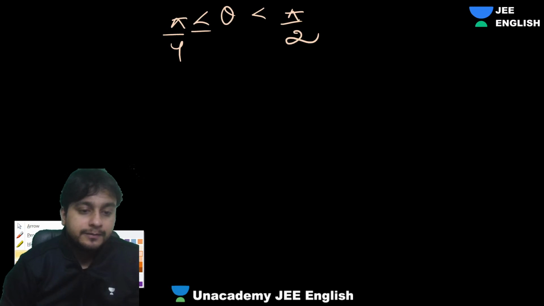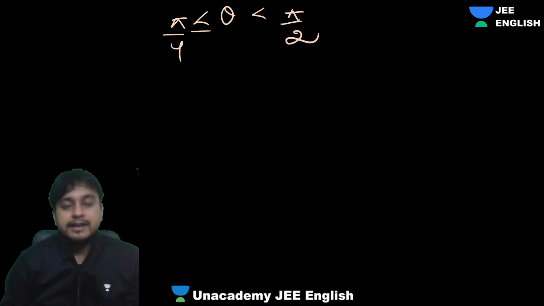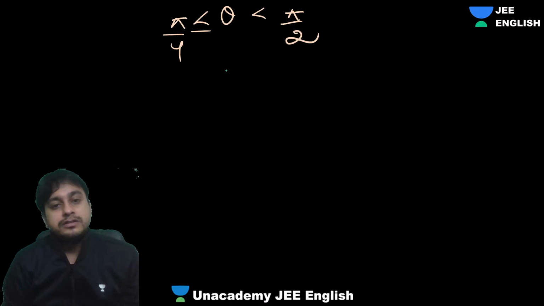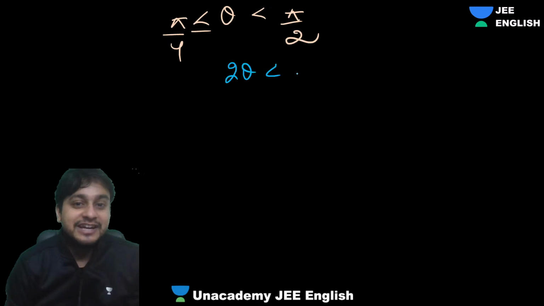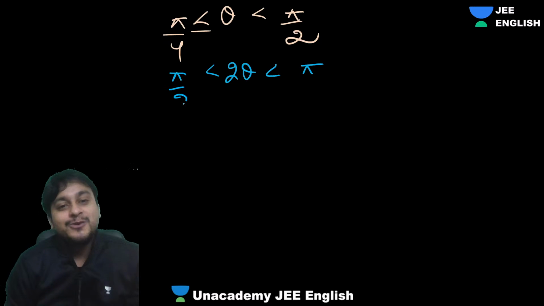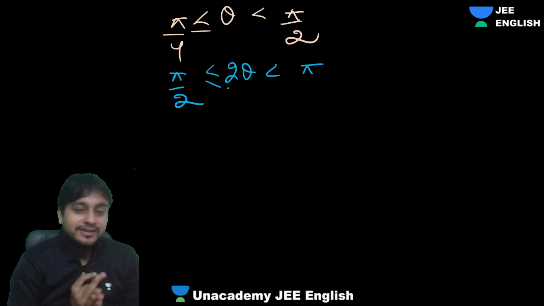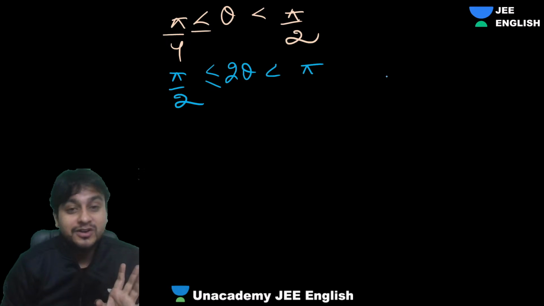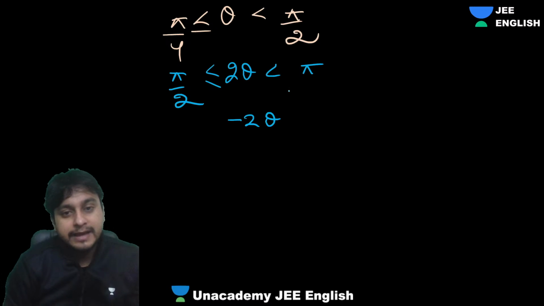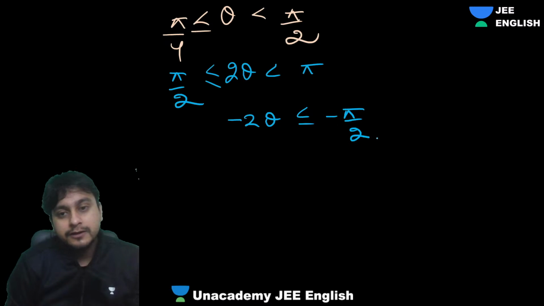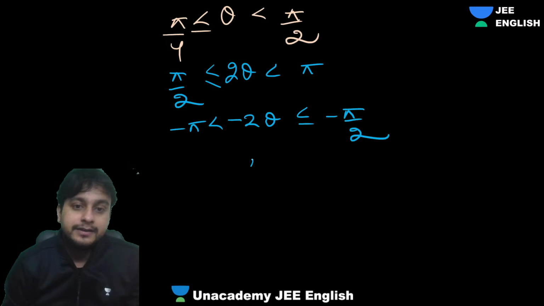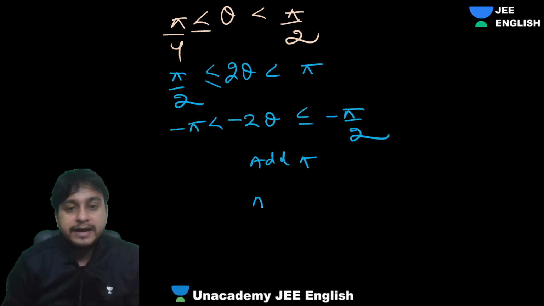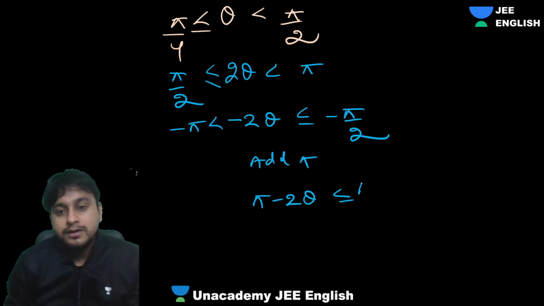Okay, great. Now guys, next, tell me, is it the favorite region currently? But we are not looking at theta, we are looking at 2 theta. Okay, 2 theta is going out of region. What next to look at? Pi minus 2 theta, right? That we can get sorted. Chalo, so let's multiply by minus, so we'll have the flipping of the inequality. Now guys, we'll add pi, right? If you add pi, what are we getting? Pi minus 2 theta will be between pi by 2 and 0. Amazing.